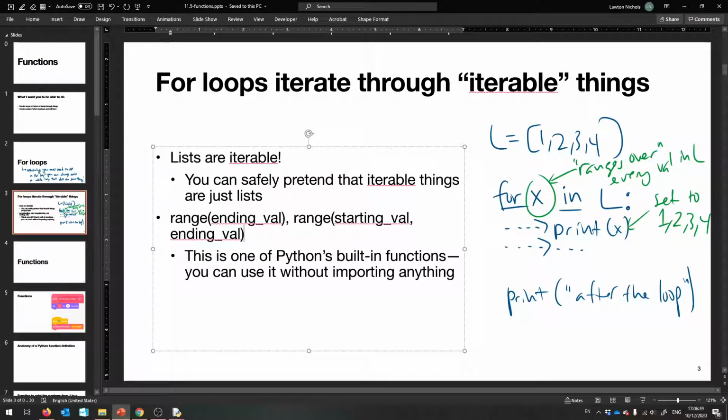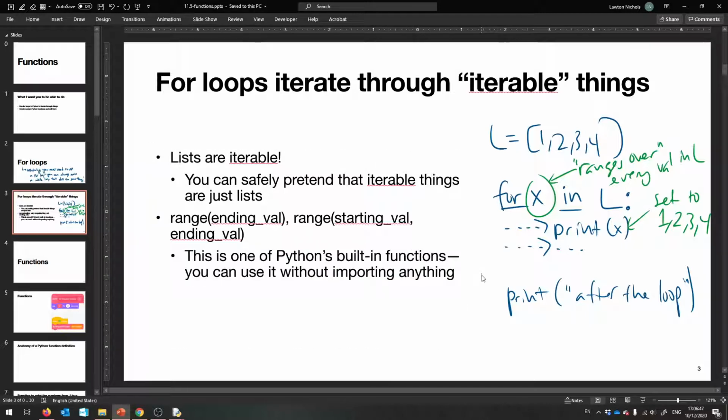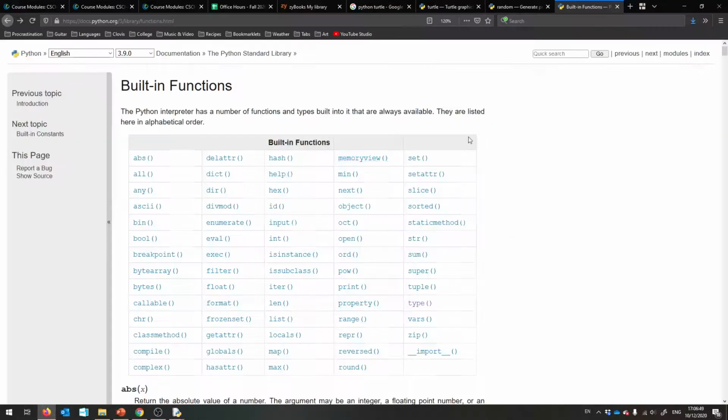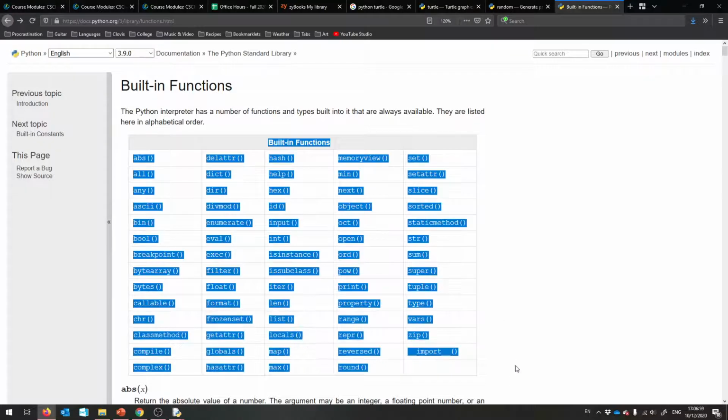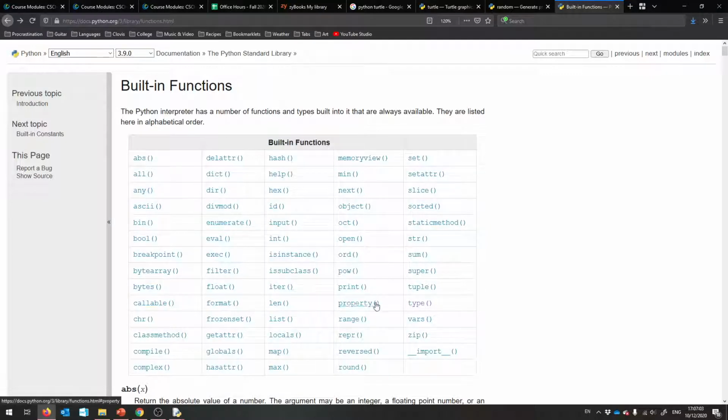Okay, so let me show you this in the Python documentation. Range is one of Python's built-in functions, so you can use it without importing anything. So let's go to our handy-dandy web browser. I'm on the Python built-in functions page. You can search for that. And one of the things is range. These are all the things we get without importing anything. And we've used some of these already. We've used type, definitely.